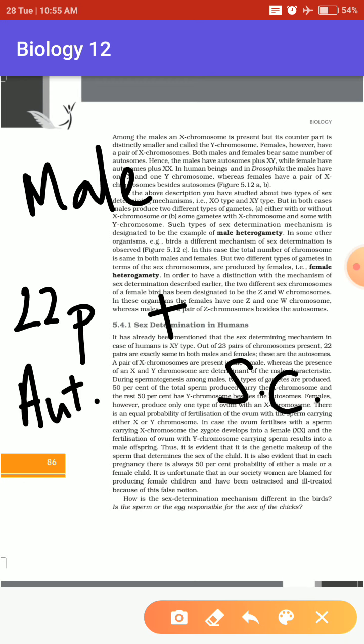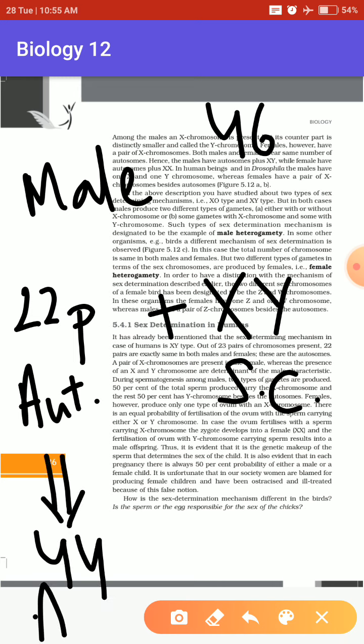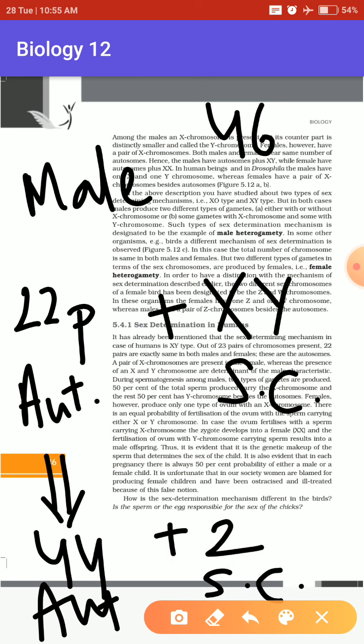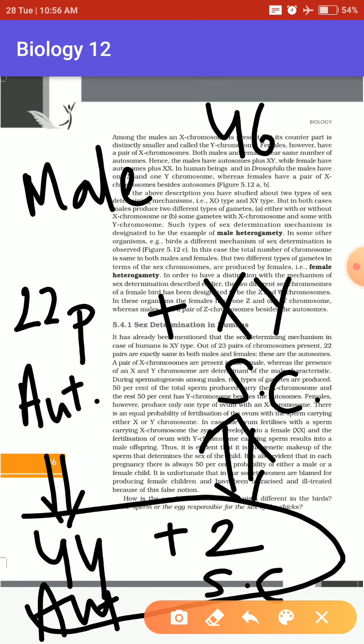The sex chromosome in male is XY. Or you can say there are 46 chromosomes in total, 44 autosomes and 2 sex chromosomes. You can understand it any way you want, both are true.